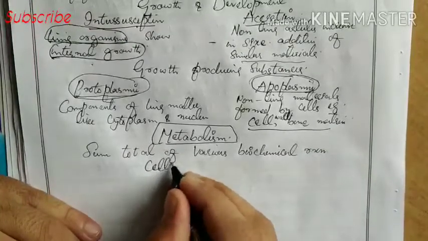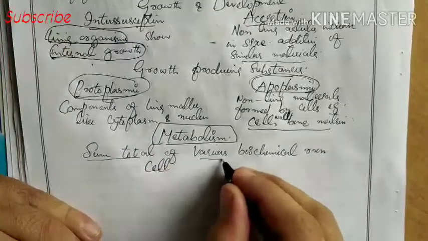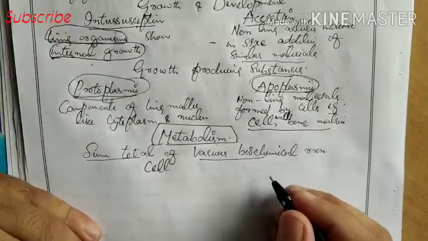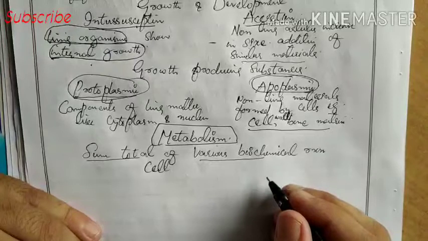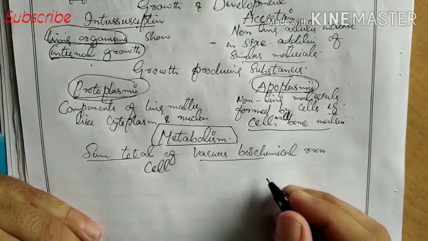So what is metabolism? Sum total of various different biochemical reactions which are occurring in a cell, that is called metabolism.